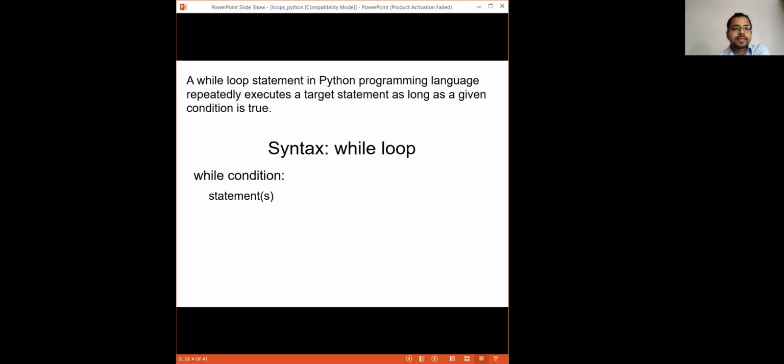So the while syntax is easy. See, this is the syntax. You need to use one keyword, while, and then you need to check the condition, and then you write the statements. So whatever calculation or thing you want to perform, that is your statements. This kind of loop is required when you don't know how many times that thing should be done.